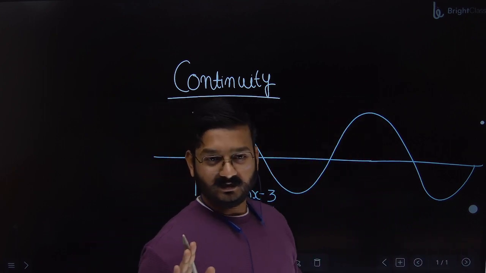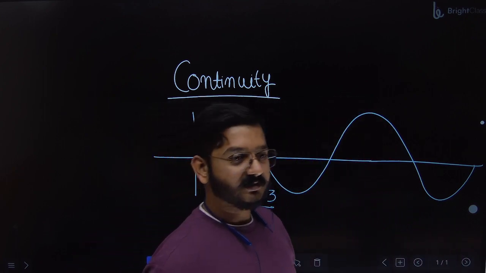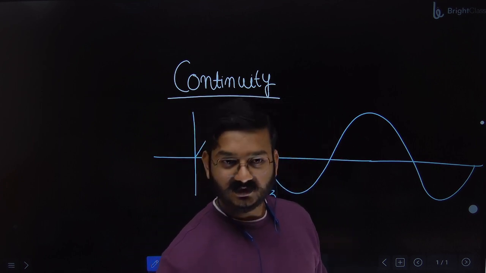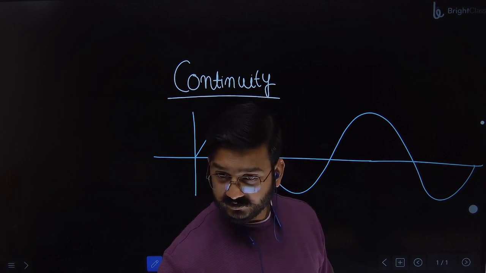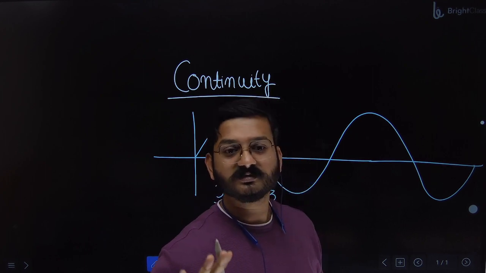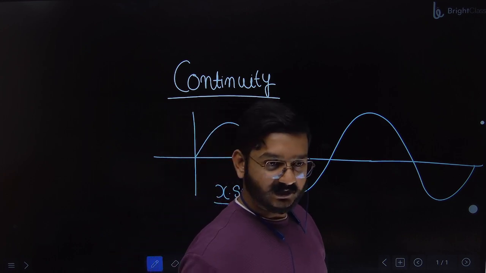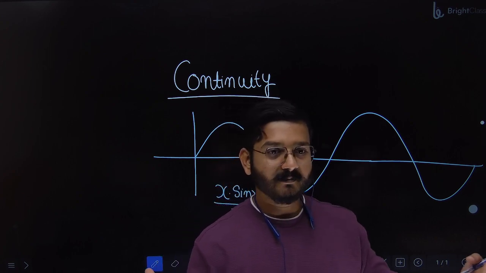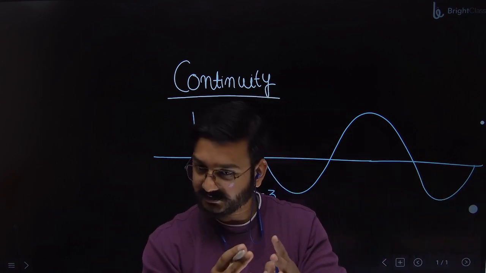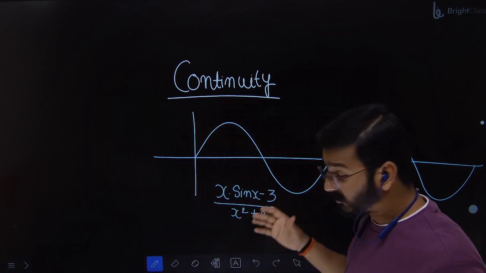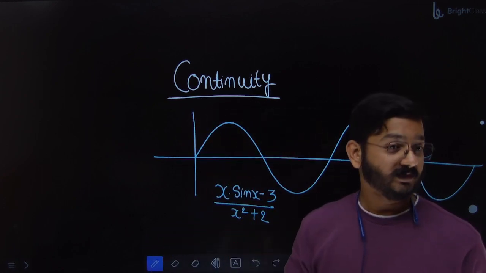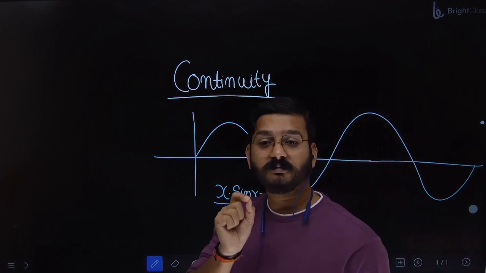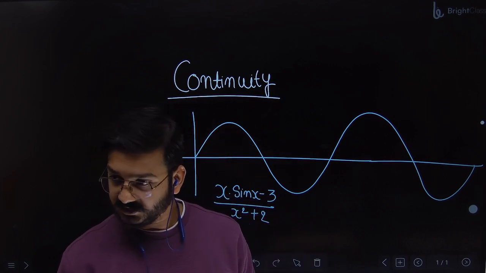If the function is simple, sine theta, cos theta, tan theta, a quadratic function, a cubic function, a modulus function, a greatest integer function, log function, exponential function, signum function, whatever function you have studied, there you can draw the graph and check easily. No need to use limits. But the moment I combine multiple functions in the same expression, then it is possible to draw the graph, but it will take a lot of time. So rather than drawing the graph and checking whether there is a break or not, you use the concept of limits. So is the funda clear?